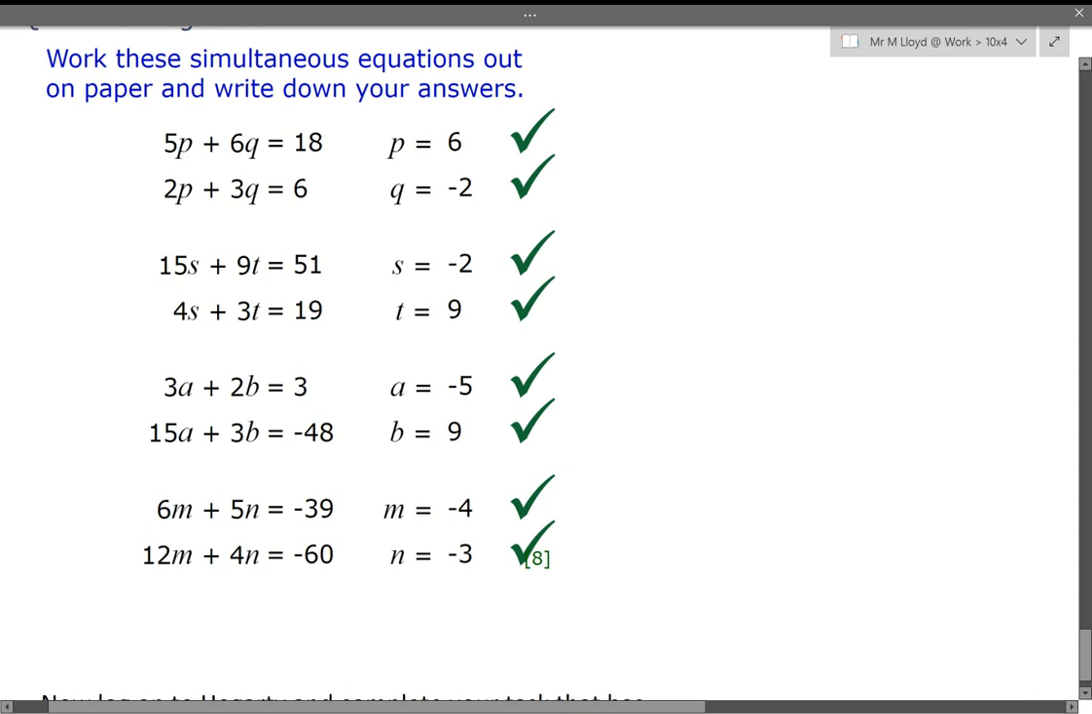If you didn't get one right, maybe go back, have a look at your working, try to find any sort of error. Feel free to take a photograph of your working. I don't mind having a look at that.